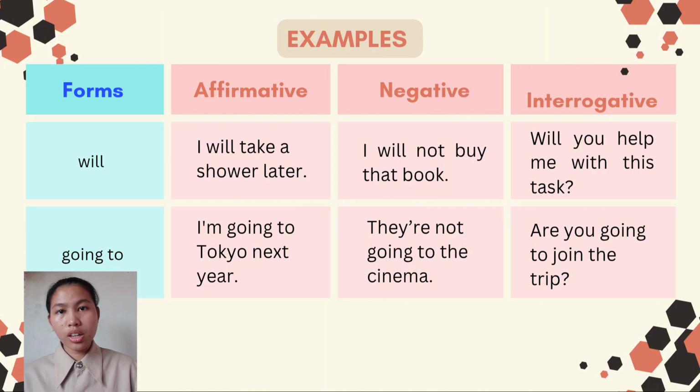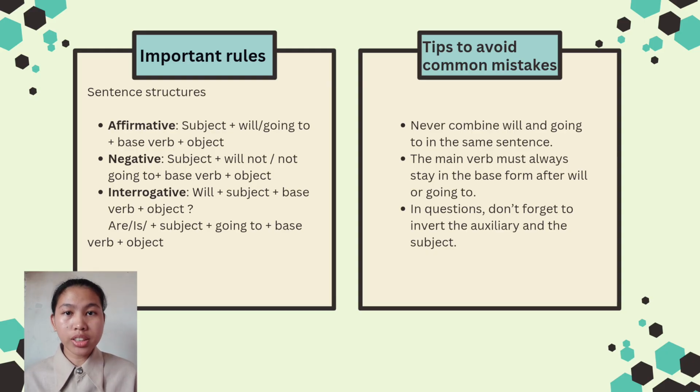Last, in interrogative form, we use going to ask if someone has planned something. For example, are you going to join the trip? That is it. Now, let's see the important rule that we need to remember.